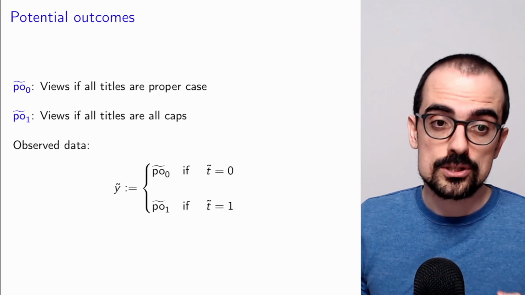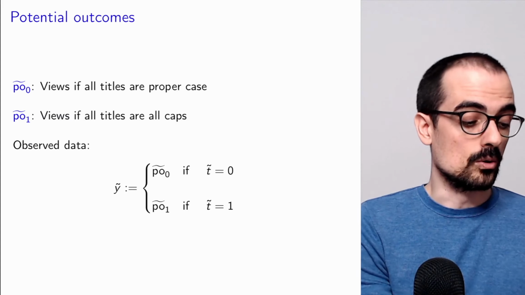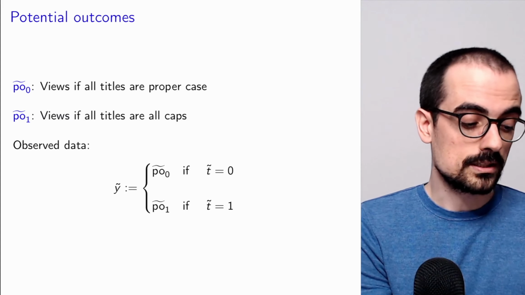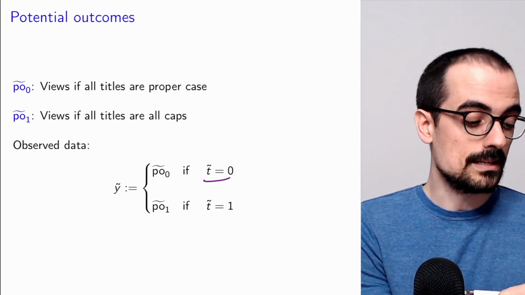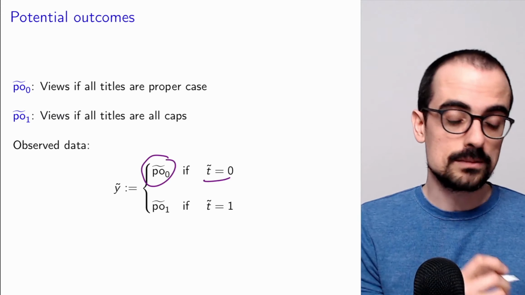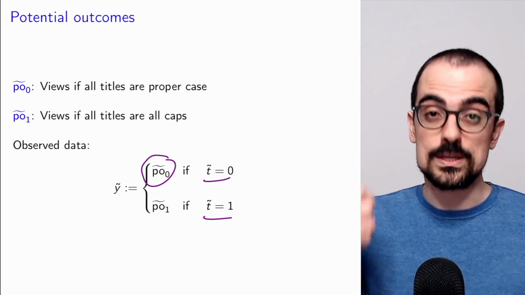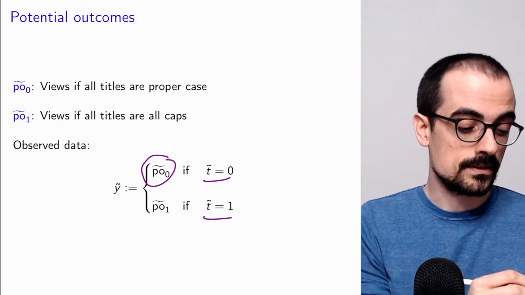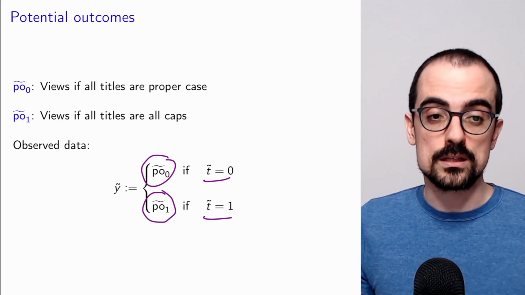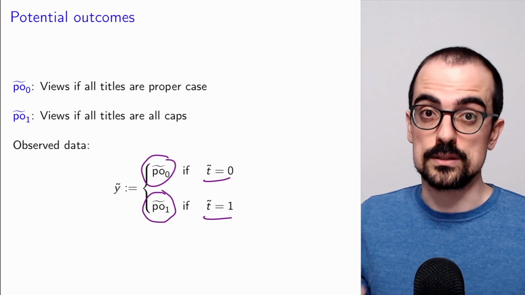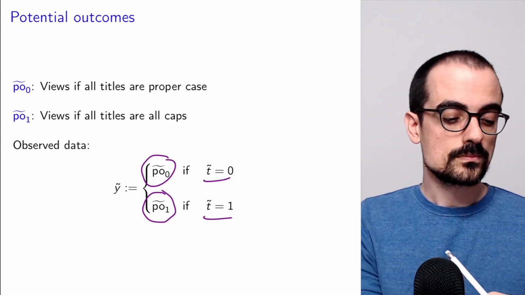What do we actually observe? Well, for videos where we did not set the title to all caps, we see the potential outcome associated to no treatment. For videos where we set the title to all caps, we observe the potential outcome associated to treatment, to t being equal to 1.